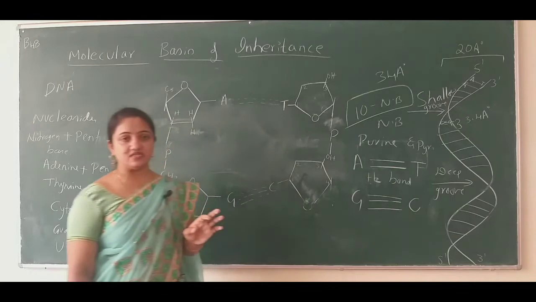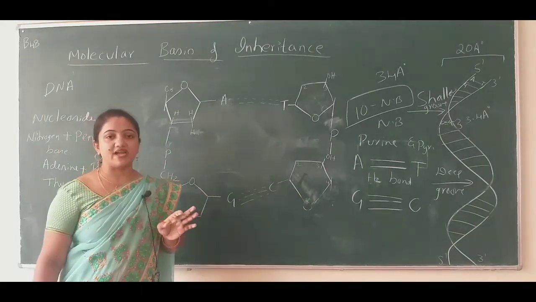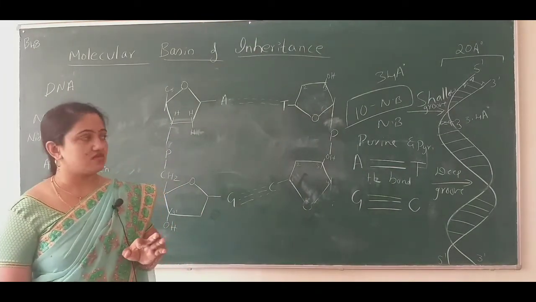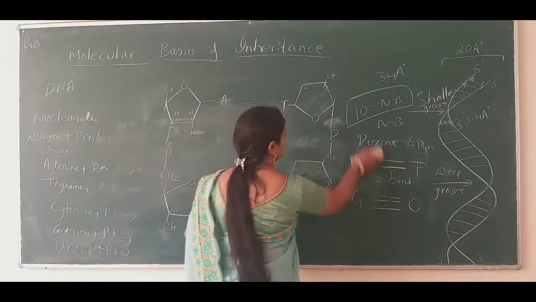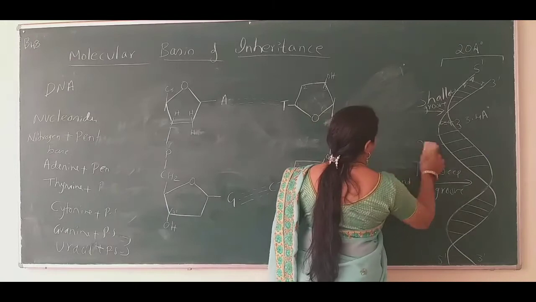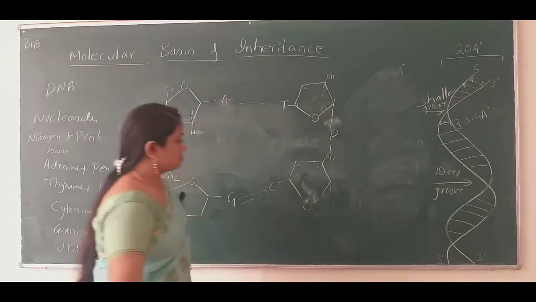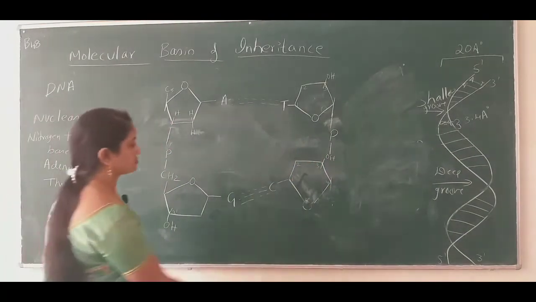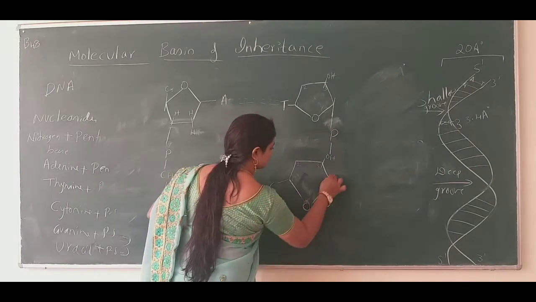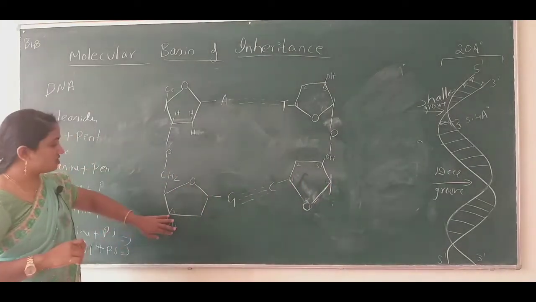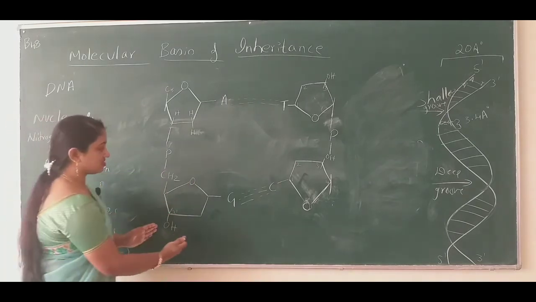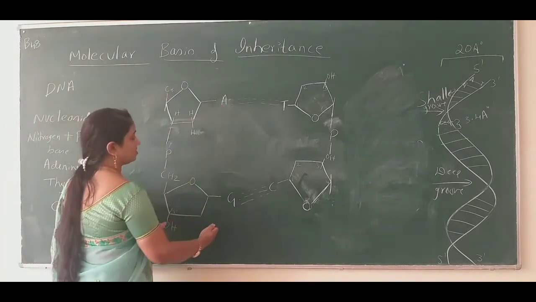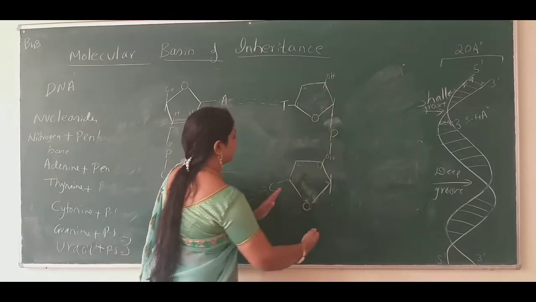That is the free ends. Nothing is bound to that place. See here, I am going to tell you the free ends first. Consider this is one strand and this is one strand.